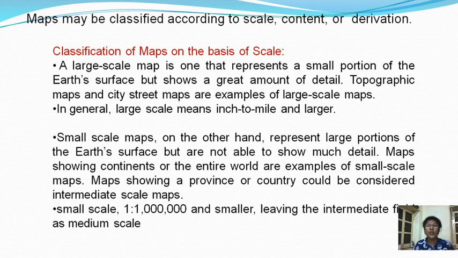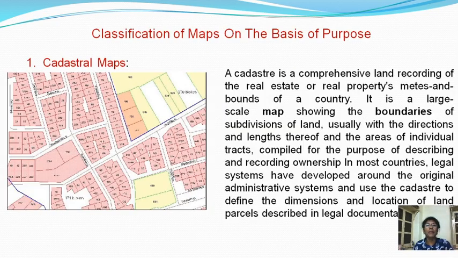The second type is the small scale map. Small scale maps, on the other hand, represent large portions of the earth's surface but are not able to show much detail. Maps showing continents or the entire world are examples of small scale maps. The scale of these maps is 1 is to 1 million, meaning 1 inch represents 1 million on the ground. Whatever area is covered by that 1 million distance is represented on the map in 1 inch, and that is what is known as a small scale map.